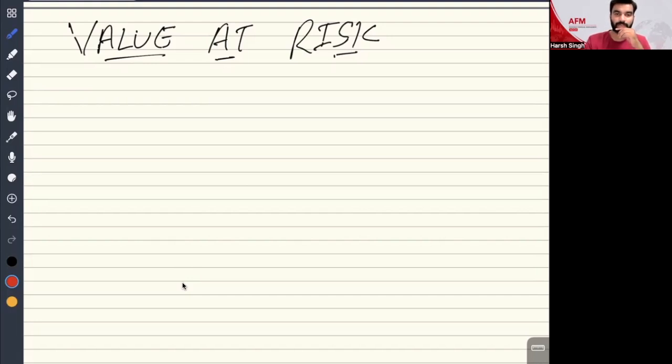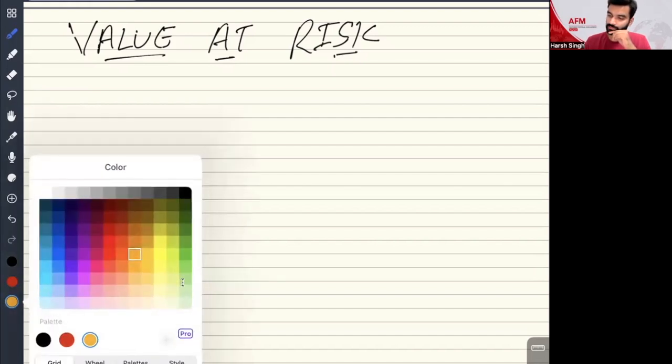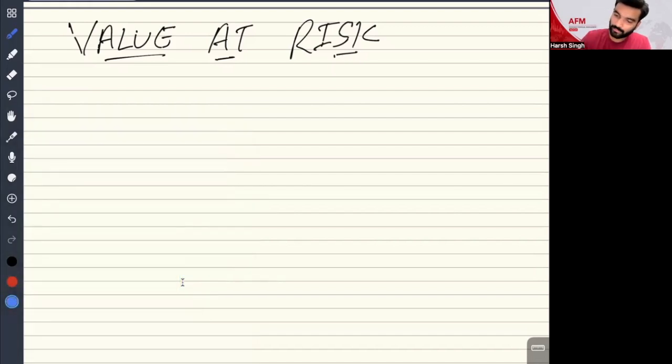Now, let me write down the formula as well. This is called VAR, everyone. VAR is nothing but N multiplied by S multiplied by under root T. What is N?